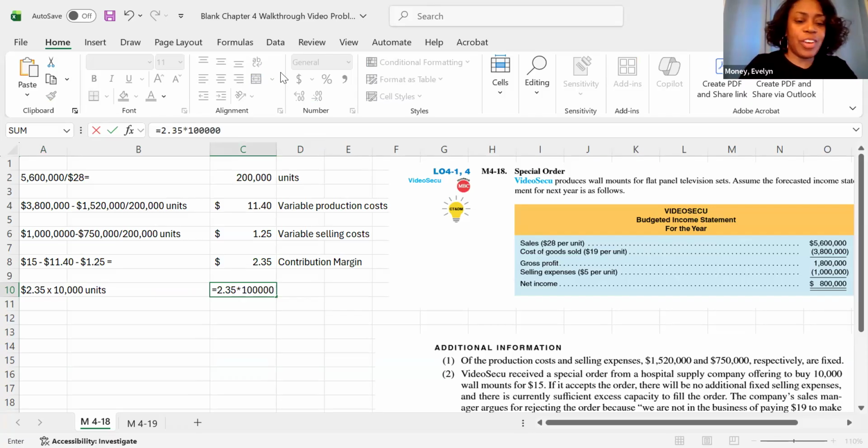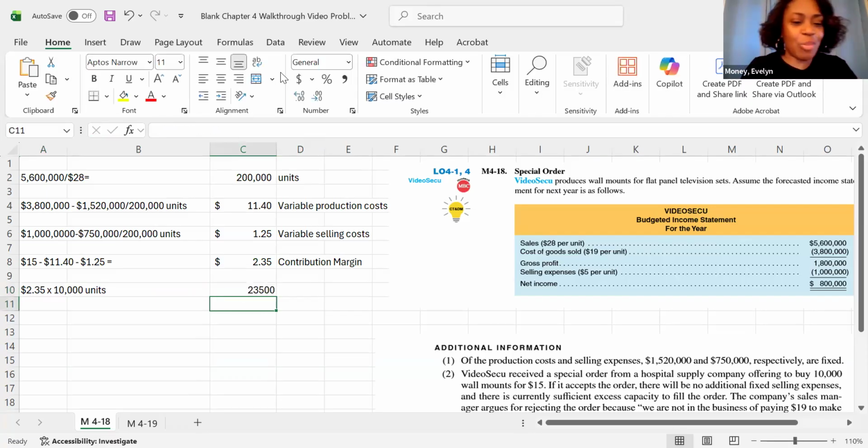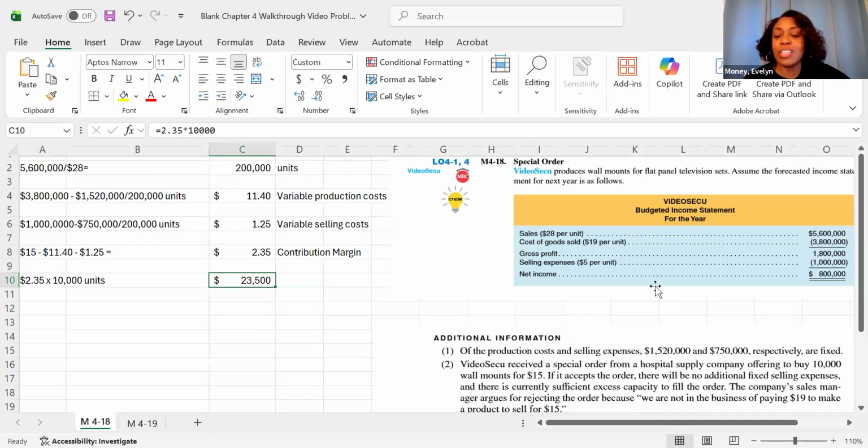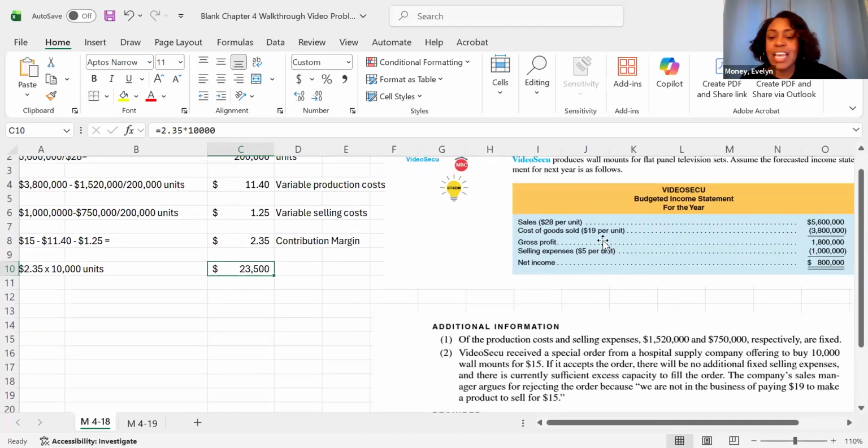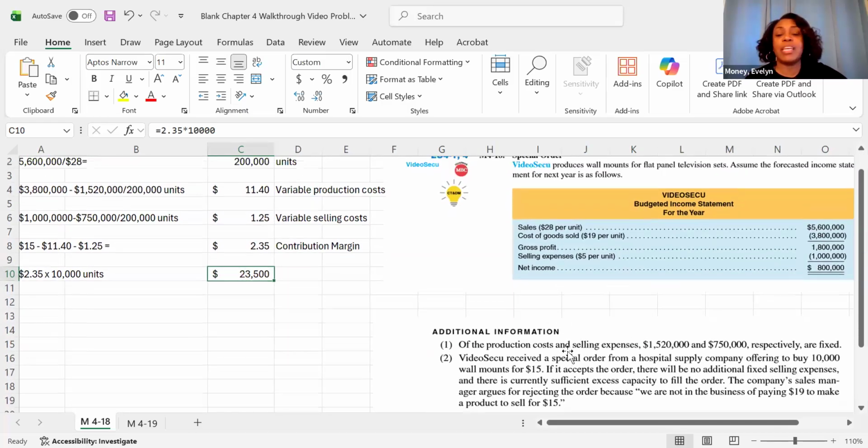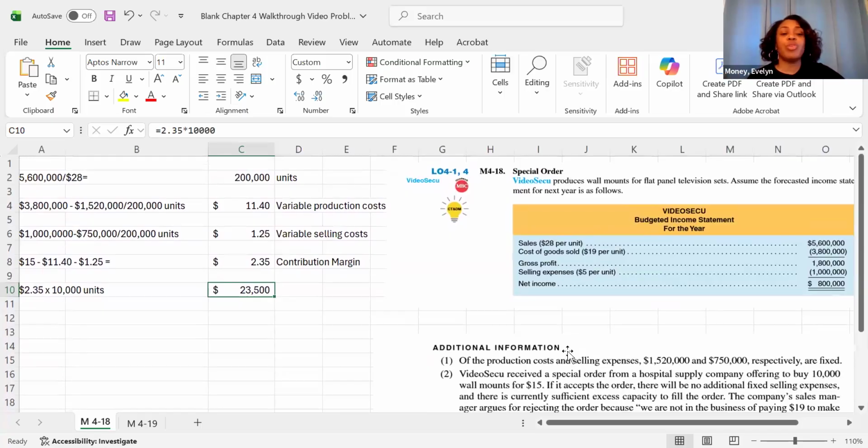And I know you've done this in your head. You've added your zeros already. You know it's 23,500. So by accepting this special order, we could have profits increase by $23,500. So yes, I know we're not in the business of making a product for 19 and then selling it for 15. It doesn't make any sense. But that's because we're looking at some irrelevant costs in the decision.